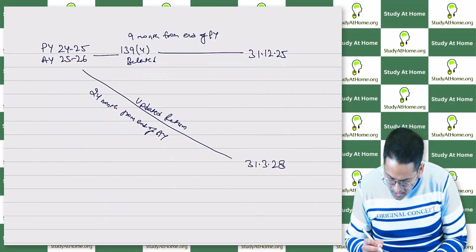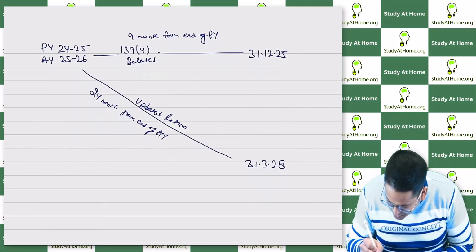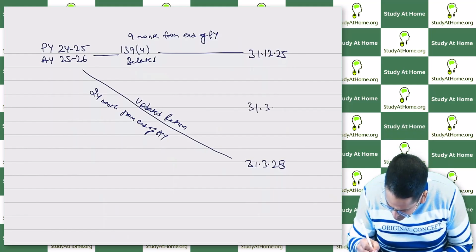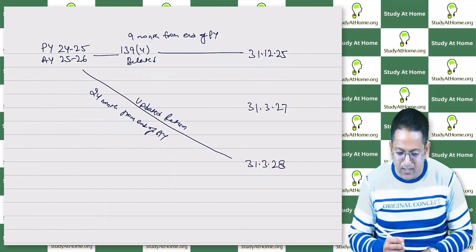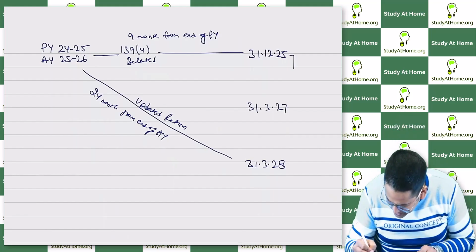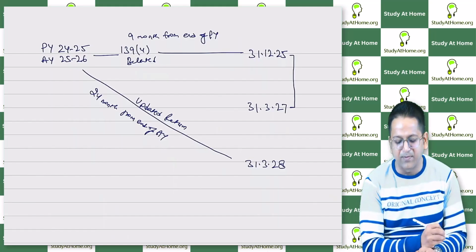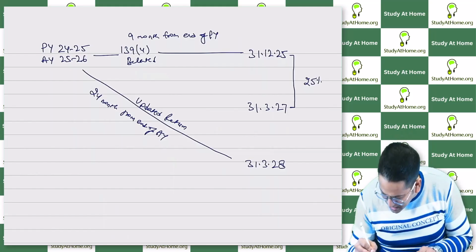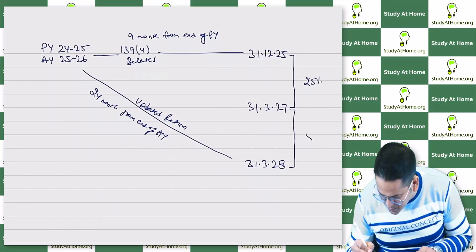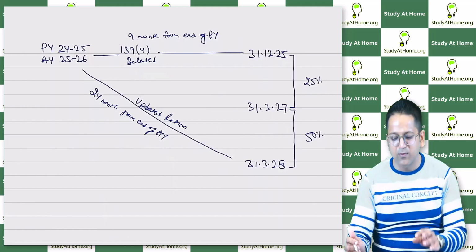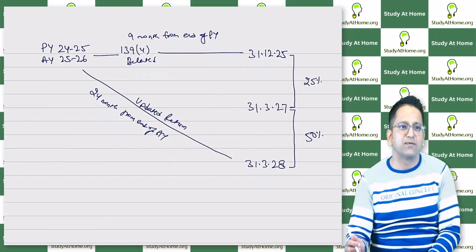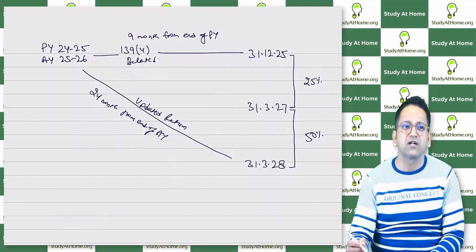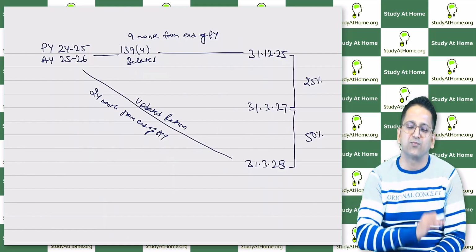Okay. Now, the government is inserting another date in between, March 31st, 2027. And they are saying that if you file an updated return between these dates, then they will take 25% additional tax from you. And if you do it between here and here, then they will take 50% additional tax. That is, if your normal tax, let's say, amounts to 10 lakh rupees, so its 25% will be 2.5 lakh rupees more.